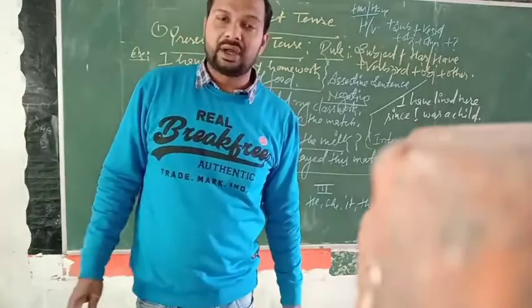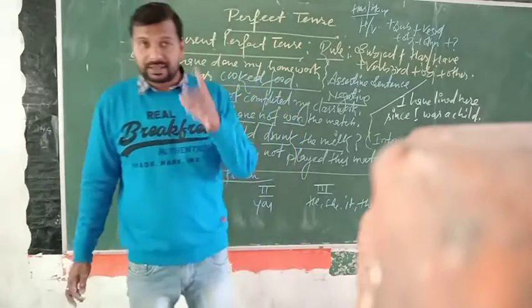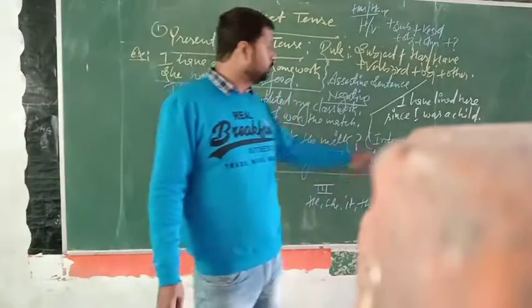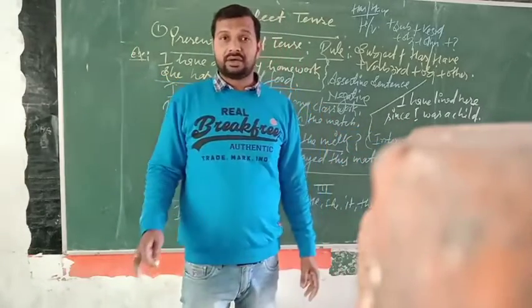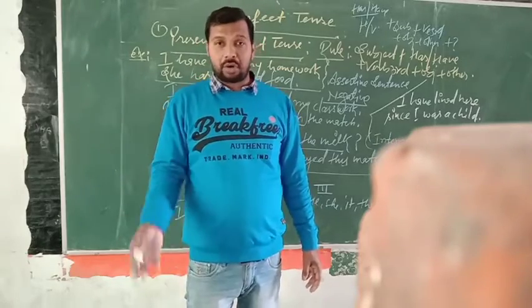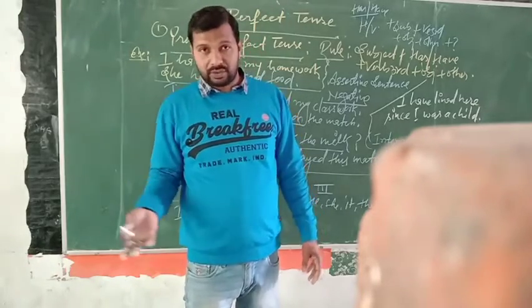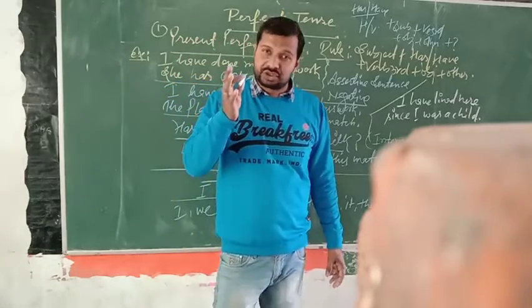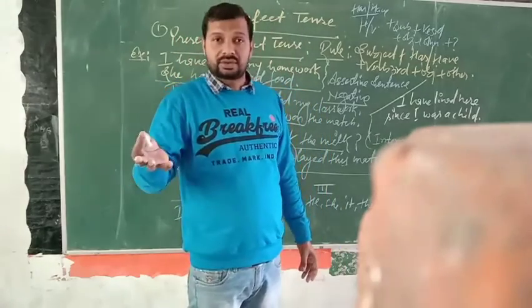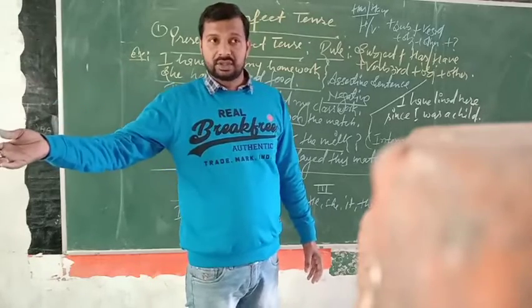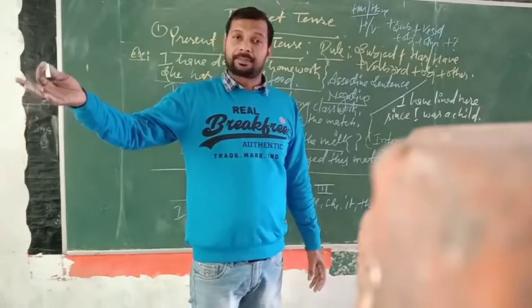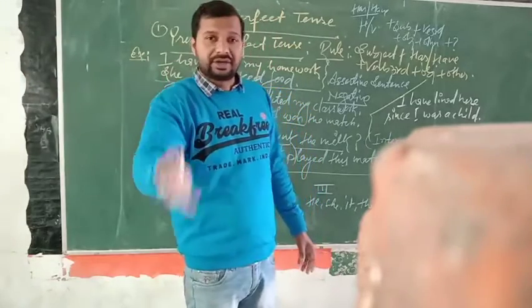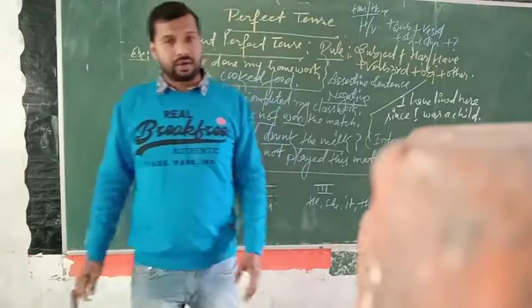the time is certain or not certain. If your time is certain, at that time you will use since, and if your time is not certain, uncertain, at that time you will use for. Like that, since 2 o'clock, since morning, since evening, since January, since 2010, at that place you will use since. And for 2 hours, for 2 months, for 4 years, for 10 months. That will be uncertain time and there you will use for. Okay.